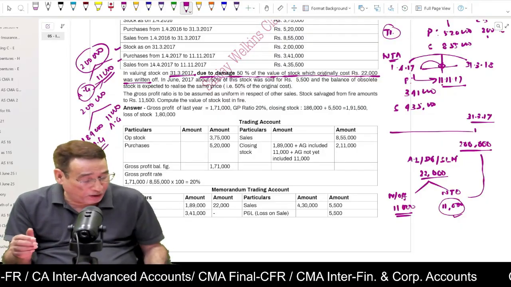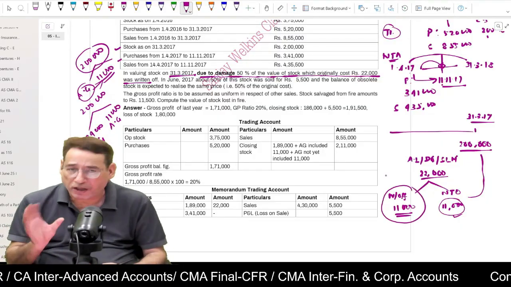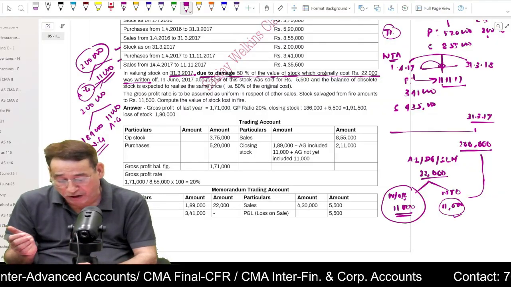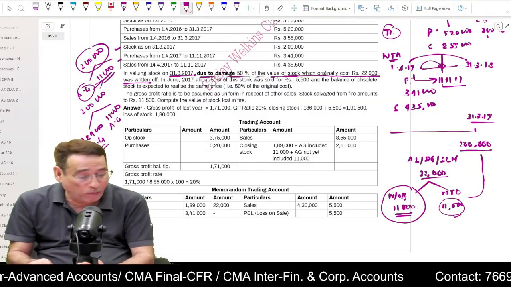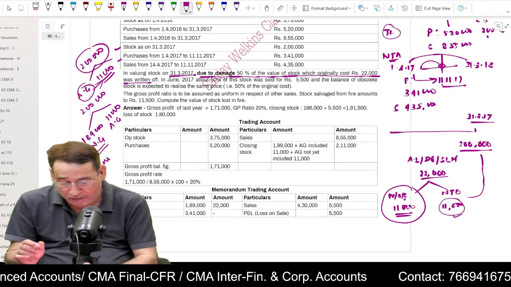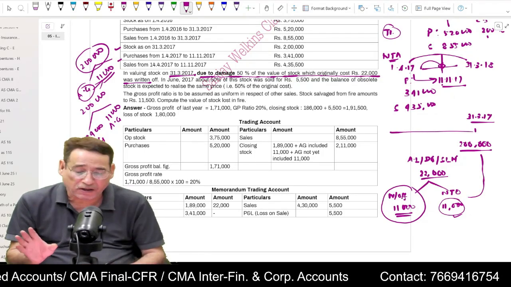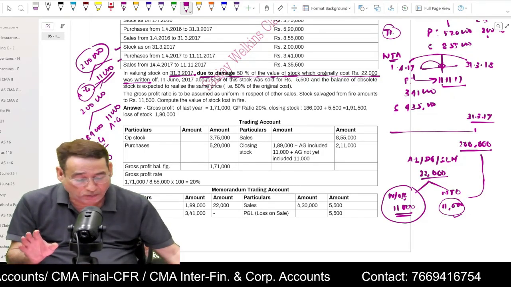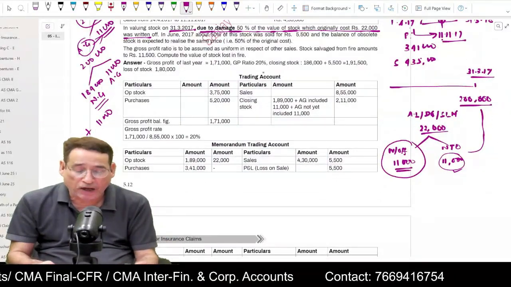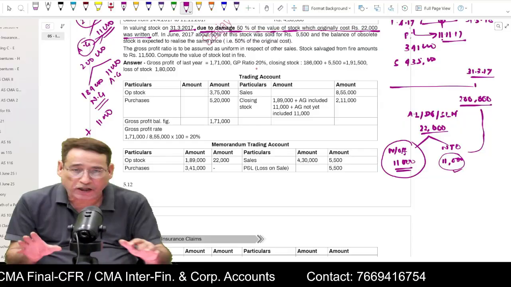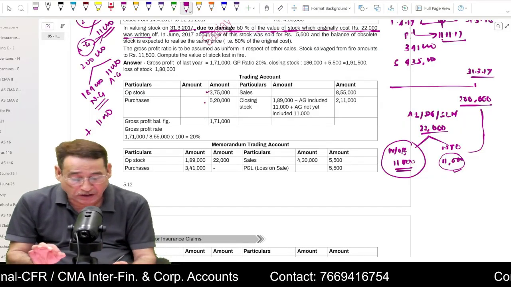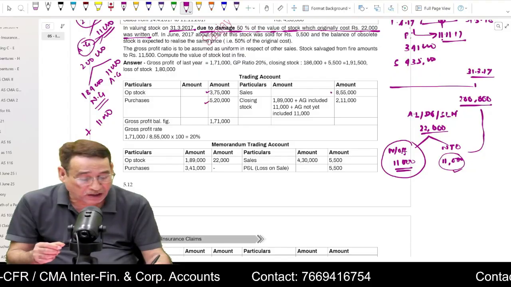Now, the main point is that this portion is not included. The question is why I should include it. I must include it, because in order to know my full closing stock at the end of the last year, I must include even this portion, 11,000. So when I prepare the trading account at the end of the last year, this is my trading account. Why am I preparing the trading account? Because complete information of the last year is given. So opening stock 3,75,000 was given, purchases for the whole year and sales for the whole year are given.